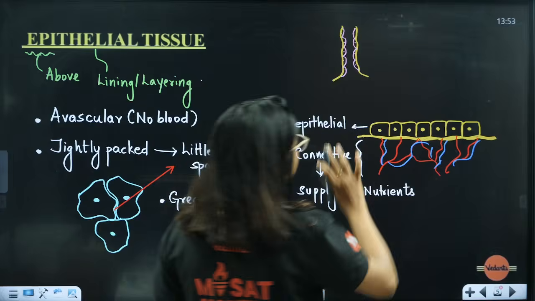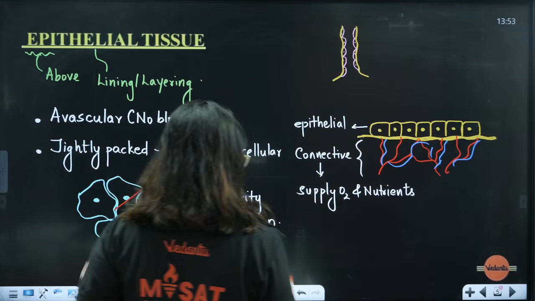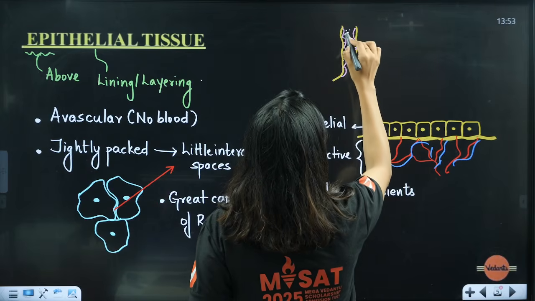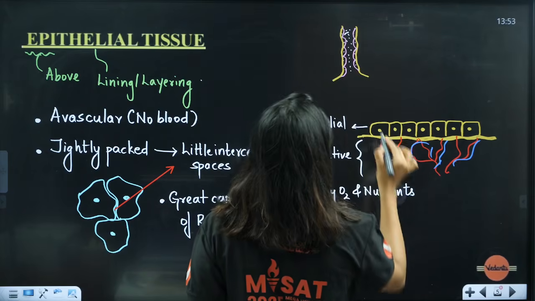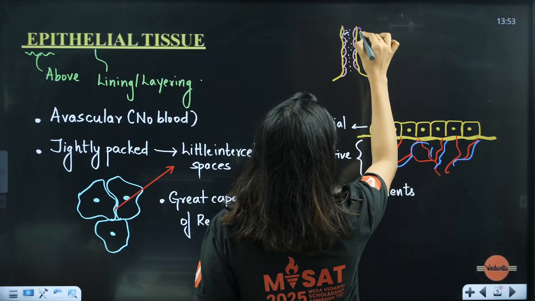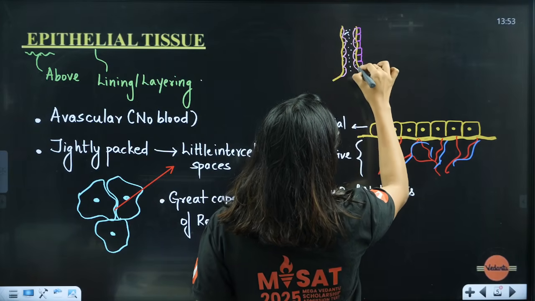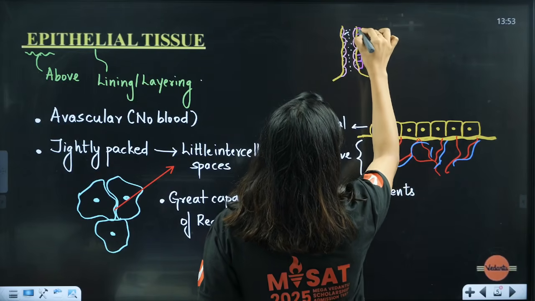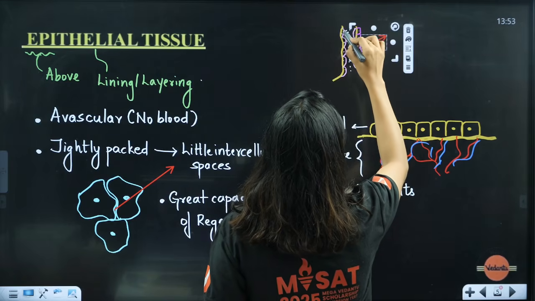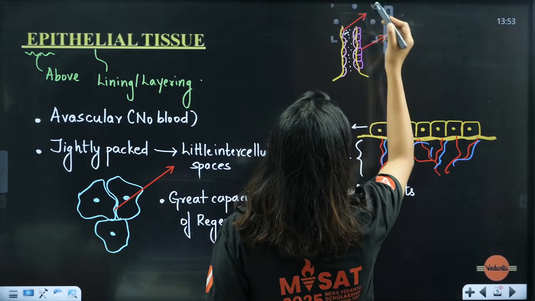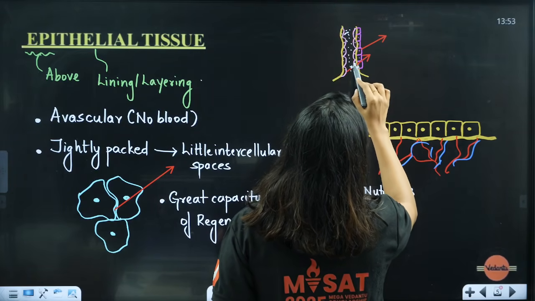So in the lining tissues, what will they be exposed to? They will be exposed to body fluids, yes or no? Different fluids will be flowing, so they'll be exposed to body fluids. Let's say these have layers like this. They are layering for protection. So whom will they be exposed to, students? They are going to get exposed to the outside environment, and these cells are going to be exposed to what?